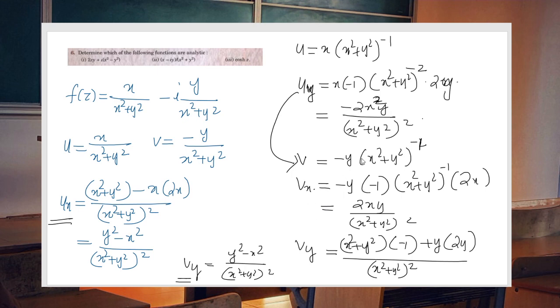But you can say something about the continuity of partial derivatives. Since we have x square plus y square in the denominator, the partial derivatives are not continuous at the point 0, 0. So except for the point 0, 0, the function is analytic everywhere. So likewise, you can check whether any given function is analytic or not by using CR equation and continuity of partial derivatives.